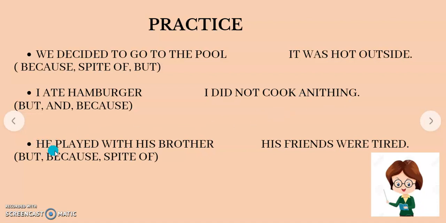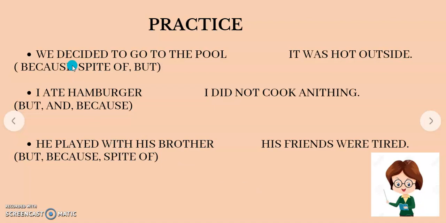And then number three: he played with his brother. His friends were tired. And you need to choose the best. I have but, because, and in spite of. What is the best answer for you? He played with his brother because his friends were tired.